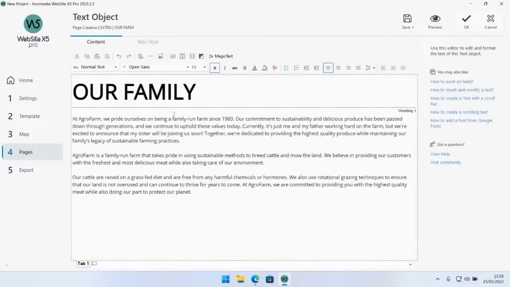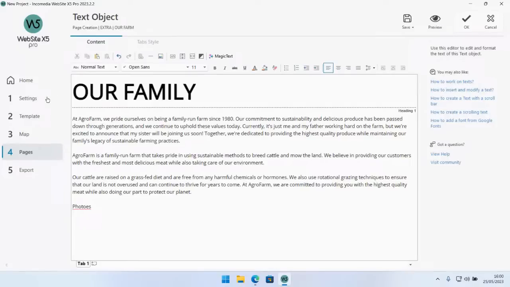Okay, let's go back one second to our text object because I just want to show you the other thing that's going to be added into the newest version, which is very important, of course, which is the automatic detection of errors in your writing. You can see right now that nothing is really highlighted because the text that was written by the AI is already correct. But let's see, if I just add something, let's say I want to add a word and I'm going to make a mistake on purpose. I'm going to write photos like this. You can see that the word gets highlighted.